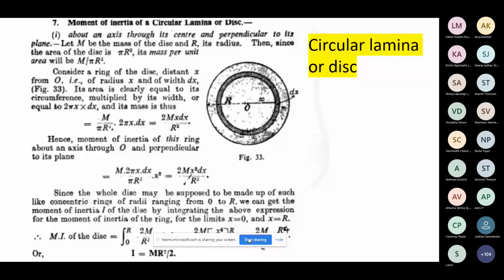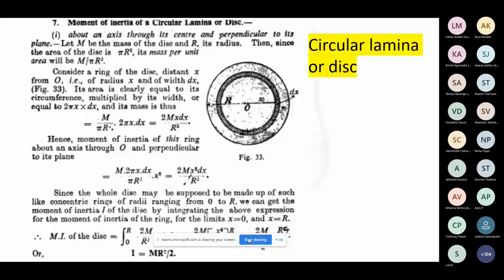Okay, sir. The moment of inertia of a circular lamina or disc, that we need to find out with the help of this disc you have. But here, when you say disc, some portion is completely filled, and there may be some kind of a hole in the interior, with an inner radius. Since we call it a lamina, all the material it is made up of is in one plane.